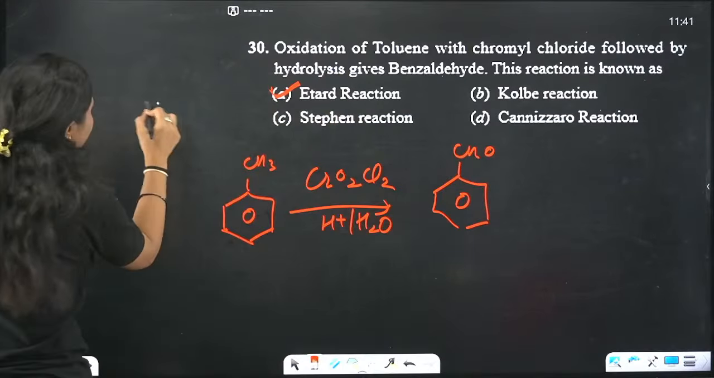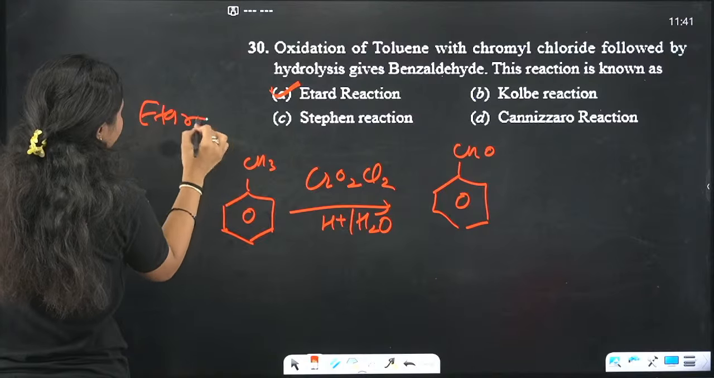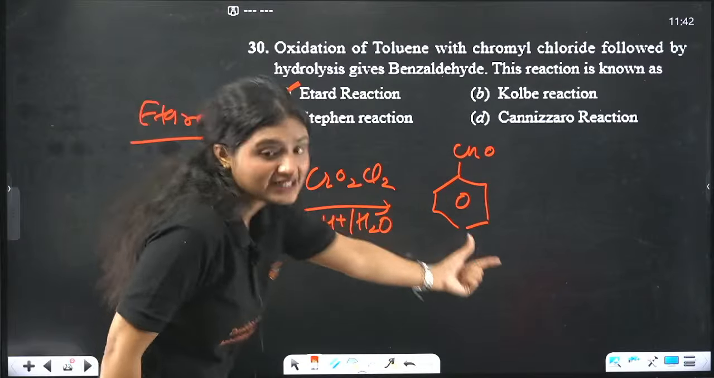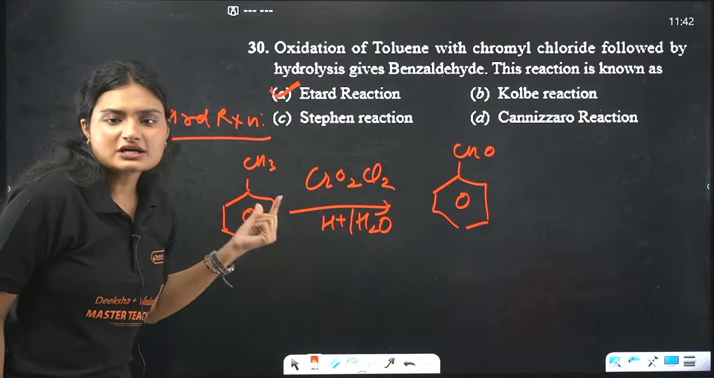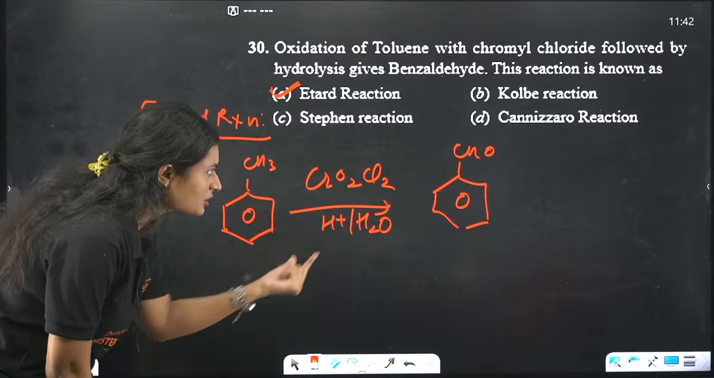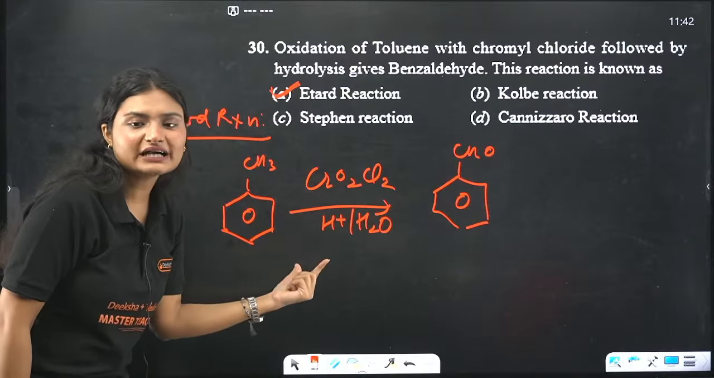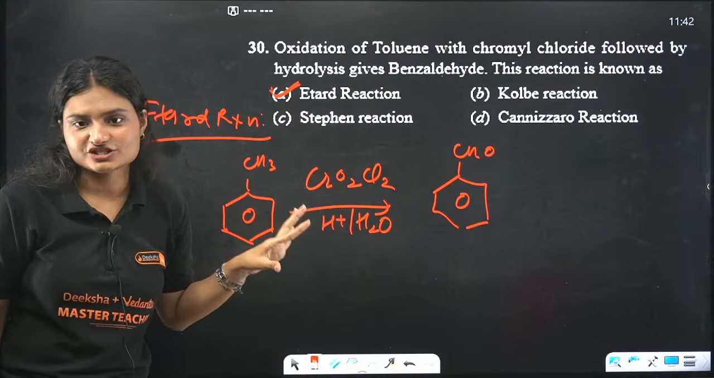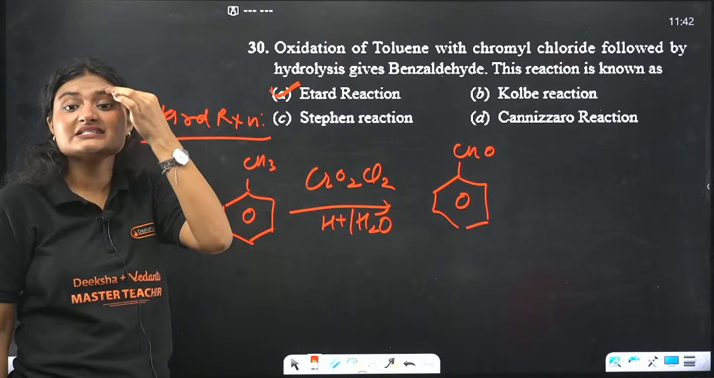So the correct answer is option A, Etard reaction. The name of this reaction is Etard reaction. What is Etard reaction? It is the preparation of benzaldehyde when you do oxidation of toluene. So oxidation of toluene with chromyl chloride followed by hydrolysis gives us benzaldehyde. That is Etard reaction. It is used for the synthesis of benzaldehydes.